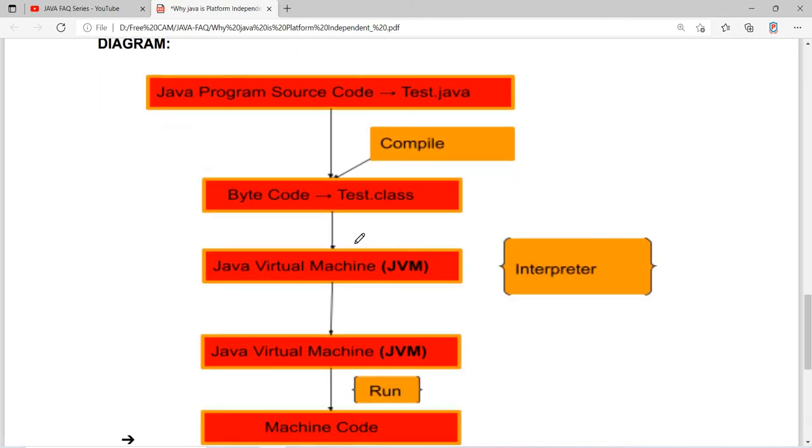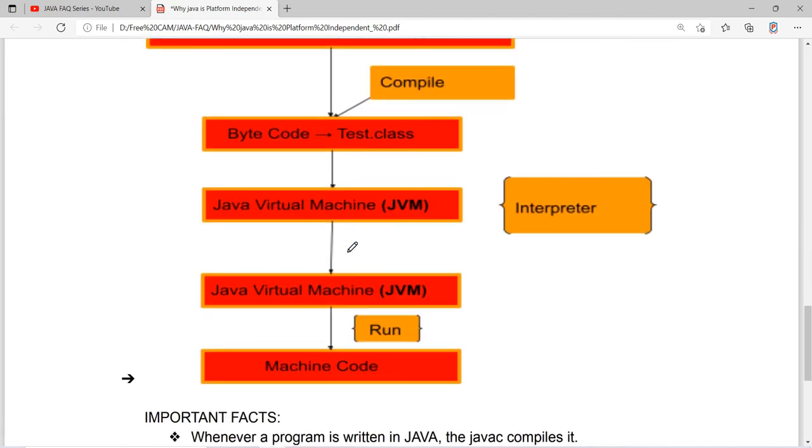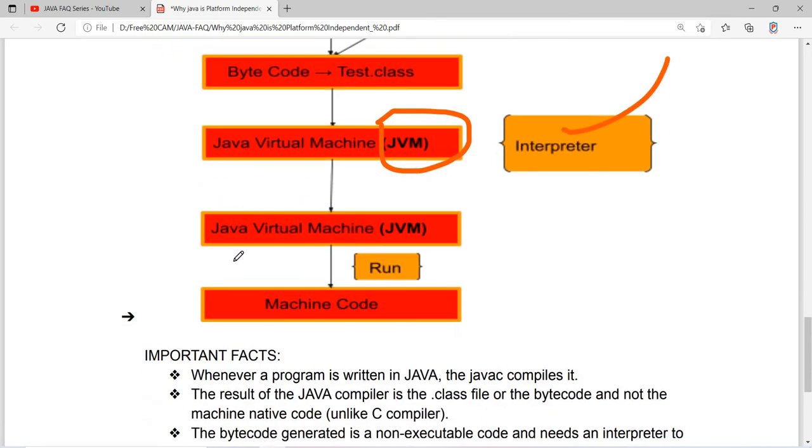And now that bytecode is converted into machine code by the interpreter. The interpreter is nothing but the JVM. When the JVM runs, the bytecode is converted into machine understandable code.